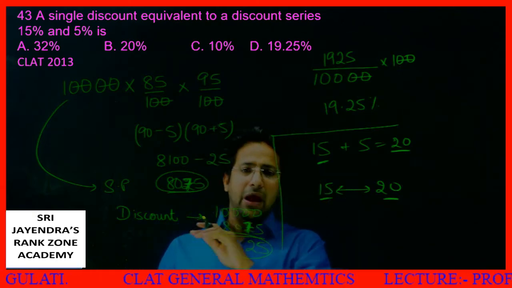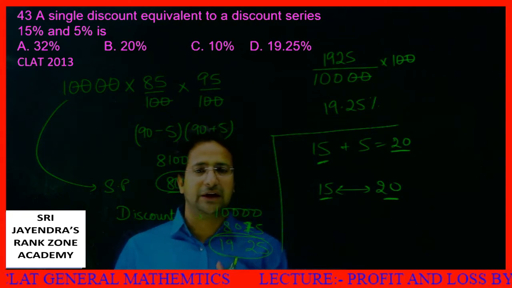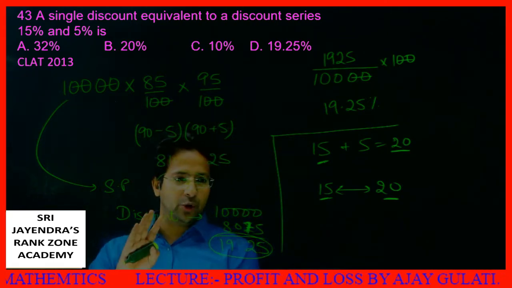So if I look at all the options, none of the options satisfies. I'm left with only one option, that is 19.25. I hope it is clear to all of you. I'll take this concept into more details. Just give me a minute.